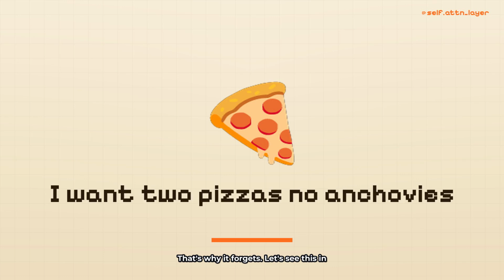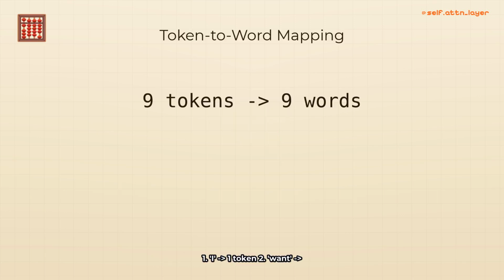Let's see this in action with a real example. Imagine you're ordering pizza. You say, "I want 2 pizzas, no anchovies, extra cheese, please." The tokenizer splits this into tokens. Let's count them. 1. I, 1 token. 2. Want, 1 token. 3. 2, 1 token. 4. Pizzas, 1 token. 5. No, 1 token. 6. Anchovies, 1 token. 7. Extra, 1 token. 8. Cheese, 1 token. 9. Please, 1 token. Total 9 tokens.